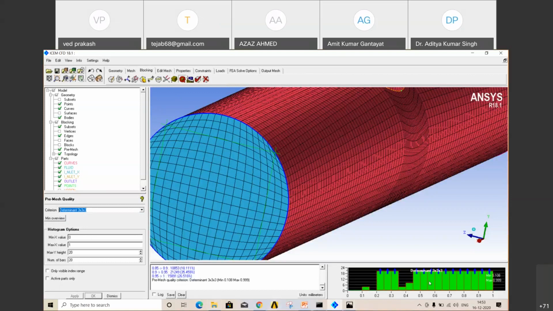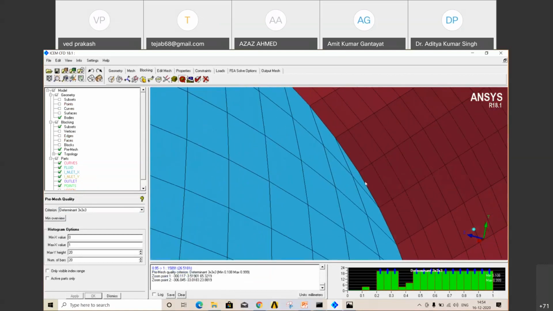Here you can see your quality is very low, 0.1, which is because at the corner, if you see, just deselect your edges, curves and points, zoom in. You can see here the element is stretched at the corner because of the curved geometry.